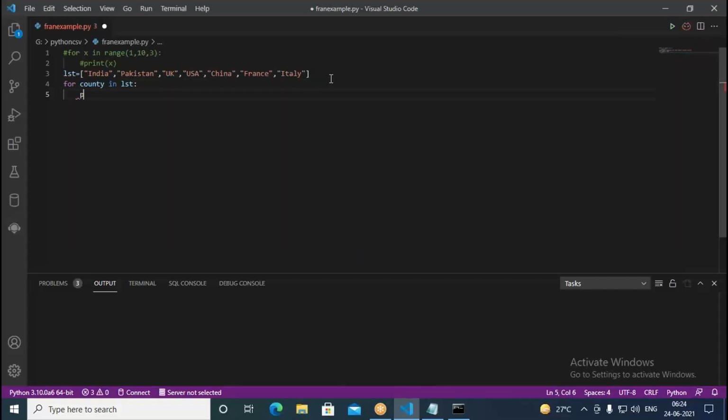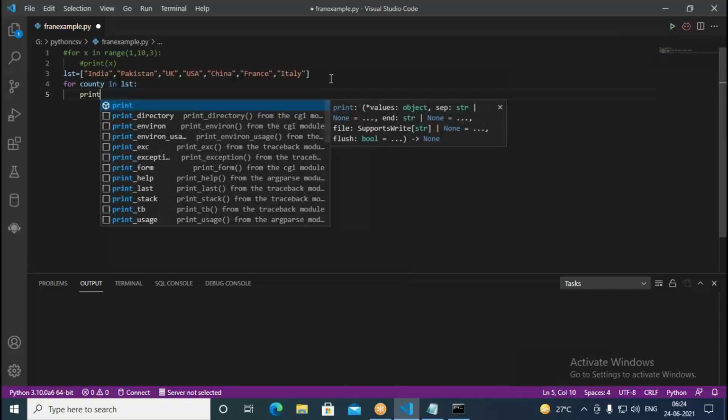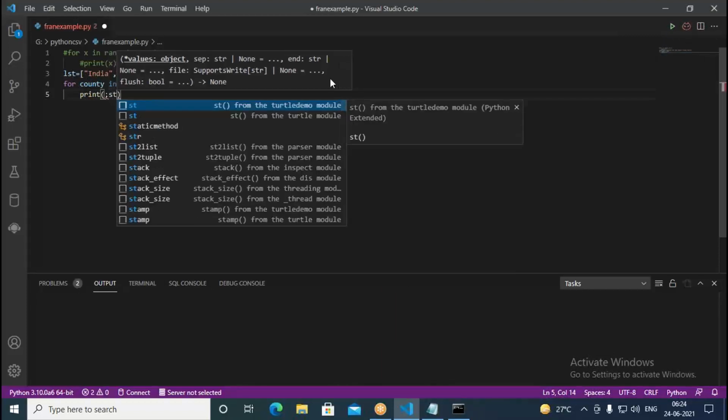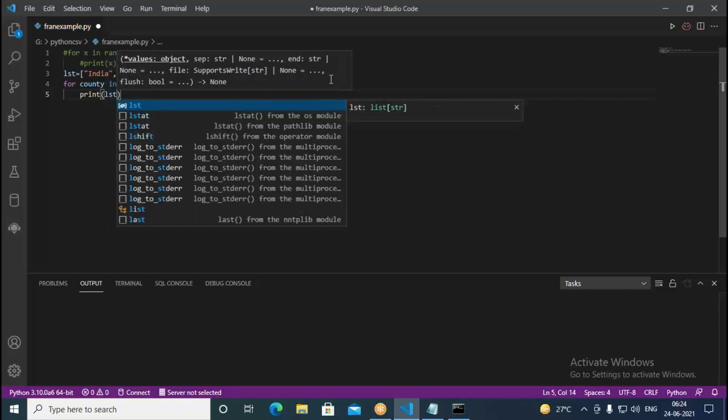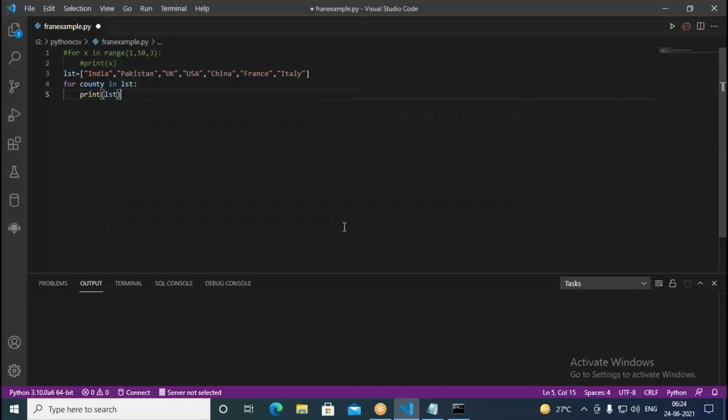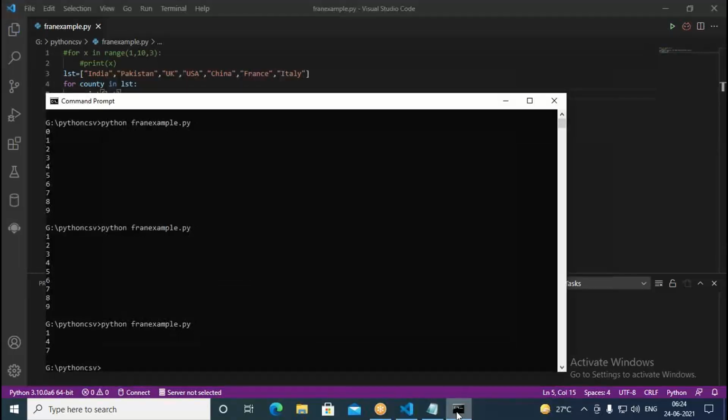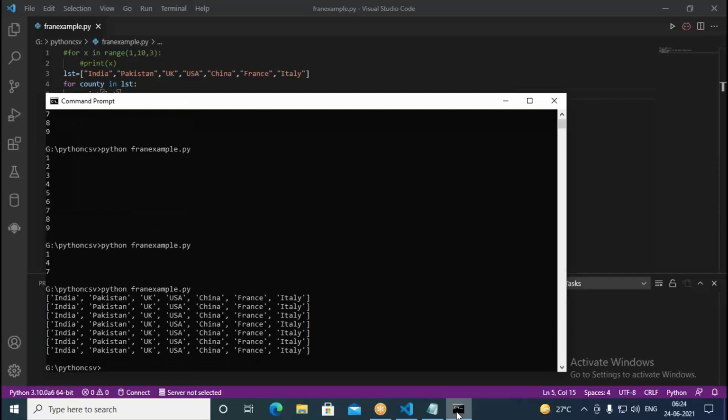Then what we do, we print LST. This is going to print all the countries: India, Pakistan, UK, USA, China, France and Italy. So line by line, this is going to print for us. Save this and try to execute it. It is printing India, Pakistan, UK, USA, China, that many number of times.